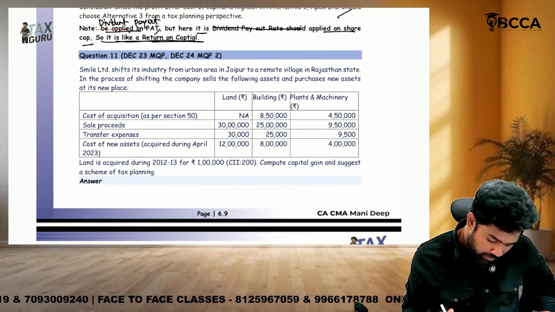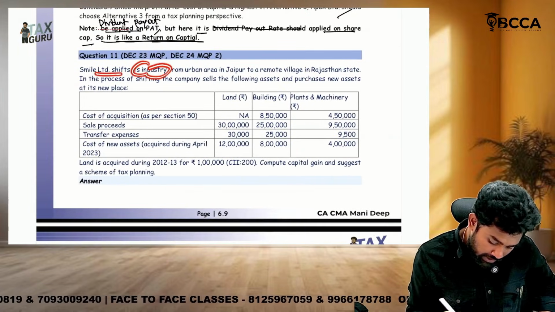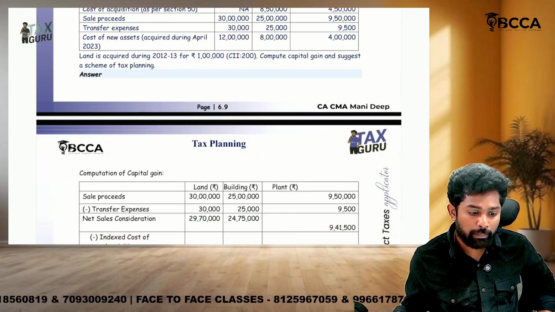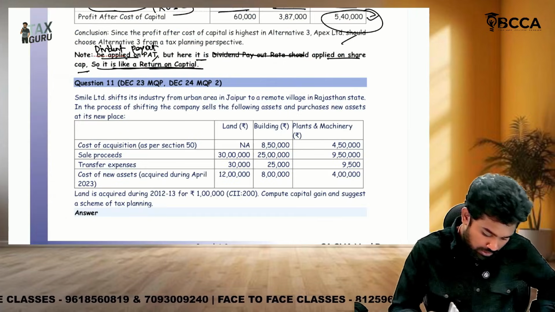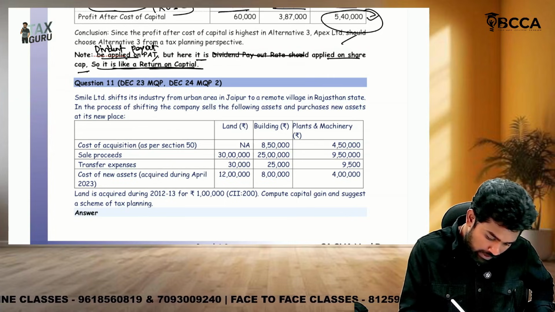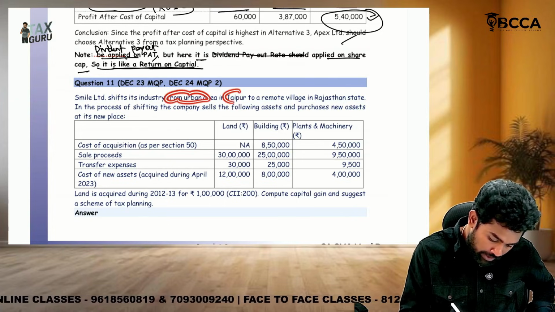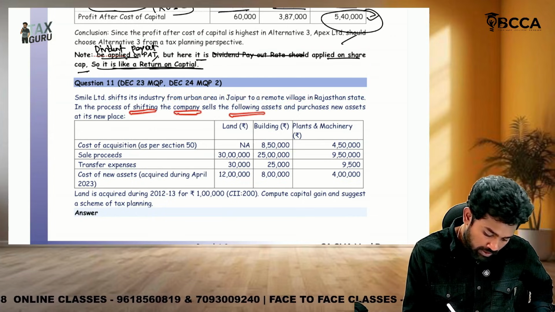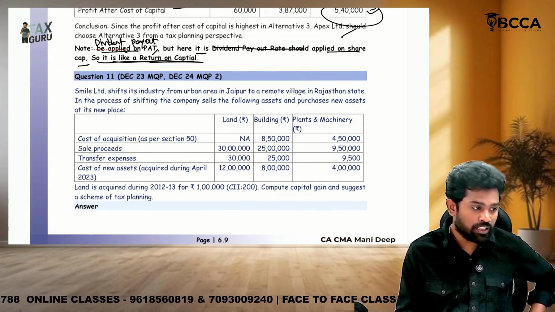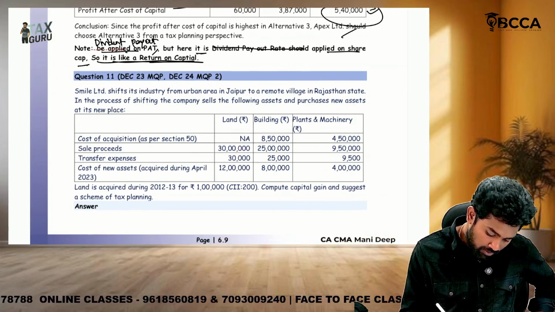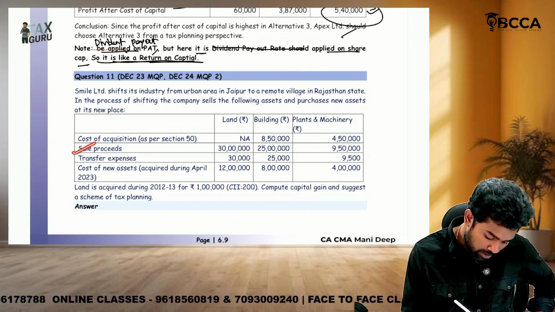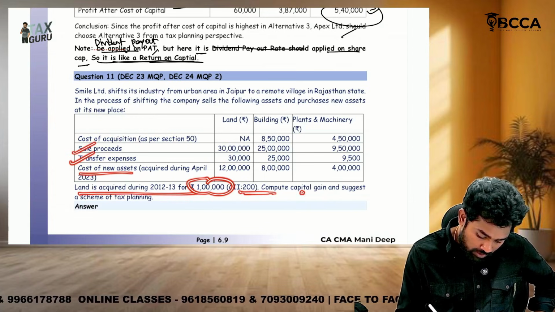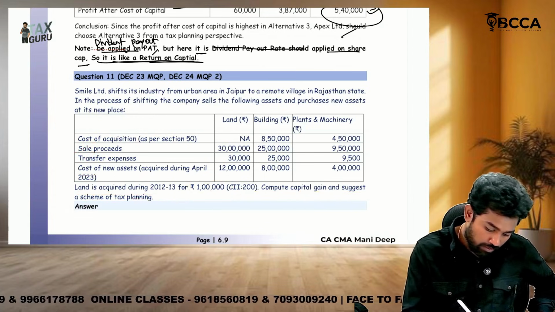Then question number 11, sir. Smile Limited shifts its industry. This question is relevant to capital gains. Smile Limited shifts from an urban area in Jaipur to a remote village in Rajasthan. In the process of shifting, the company sells the following assets to purchase new assets at its new place. They have cost of acquisition, sale proceeds, transfer expenses, cost of new assets, and land acquired for 1 lakh. Cost inflation index is given. Compute capital gains and suggest a scheme of tax planning.